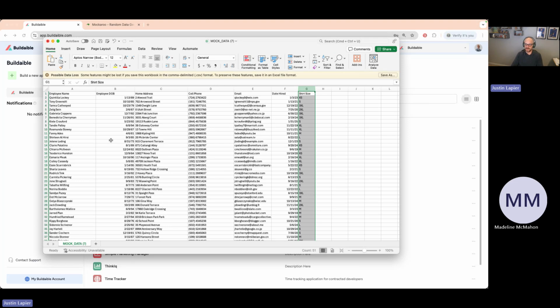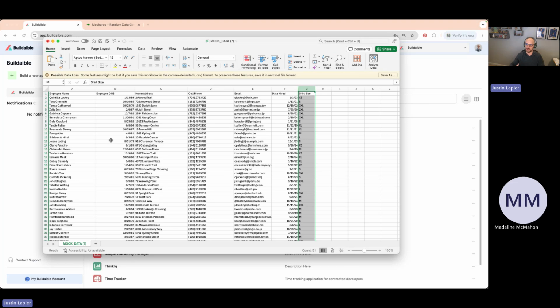One of the ways that you're going to benefit is that it's going to be a central repository. So instead of passing this spreadsheet around or having this spreadsheet sit on the SharePoint file that anyone can access, you would put this into a central repository like Buildable in an application that anyone can access from anywhere. That gives your company a single source of truth of that data. And as users make changes to it, other users are going to see those changes. Sometimes a spreadsheet may be changed, but someone else doesn't have the latest version, and they're not looking at the latest version of that data. It can get very clunky in a business just constantly passing spreadsheets around.